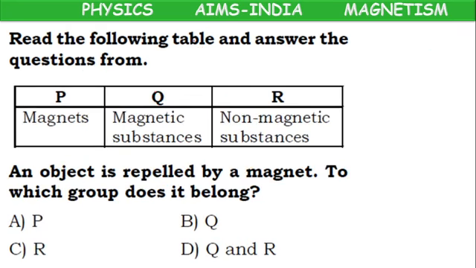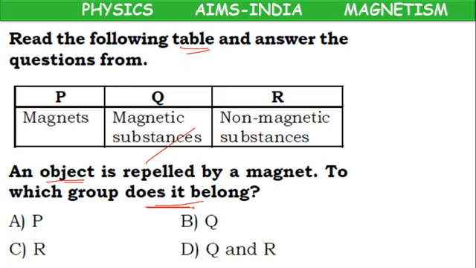Next, read the following table and give answers. From the same table only, they are going to ask different types of questions. Here the question is, an object repelled by a magnet, to which group does it belong?